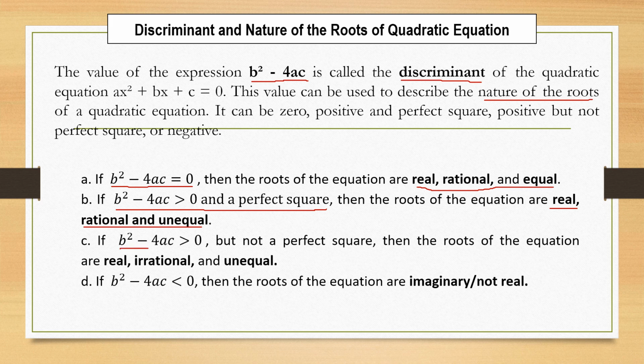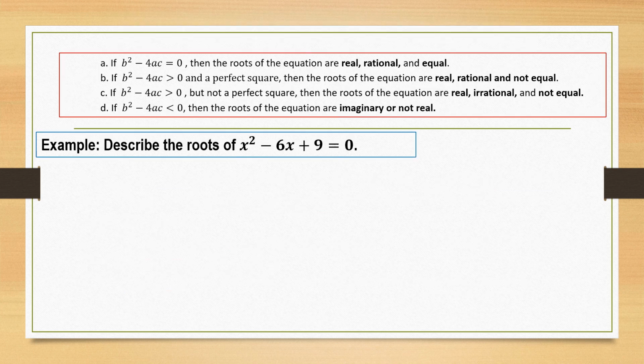If the discriminant is greater than 0 but not a perfect square, then the roots of the equation are real, irrational, and unequal. But if the discriminant is less than 0 or a negative number, then the roots of the quadratic equation are imaginary or not real. Okay, so let's have some examples.